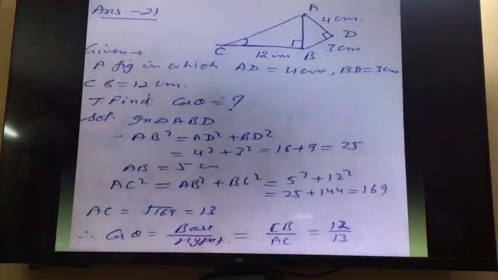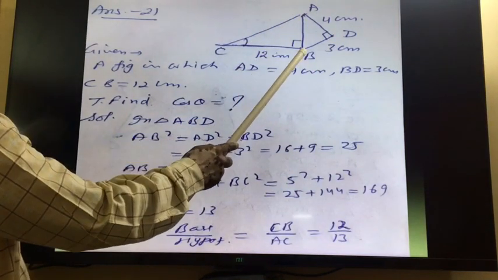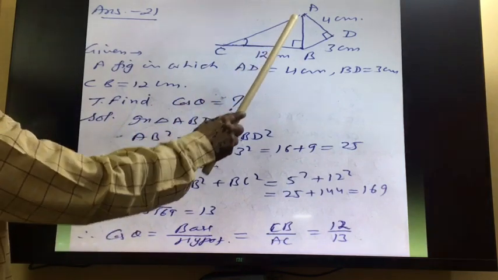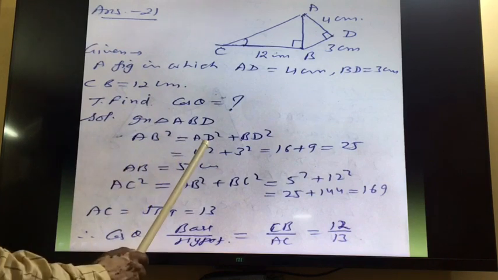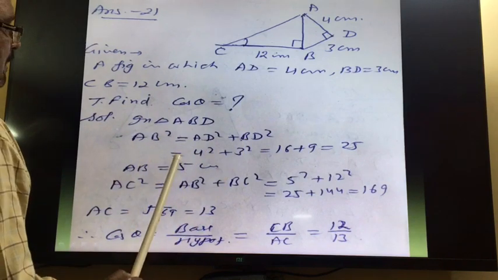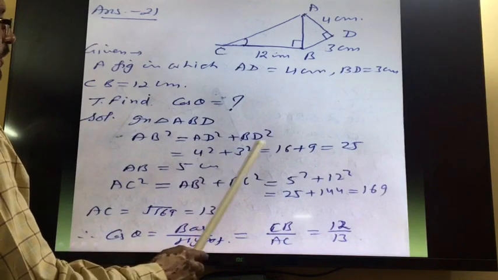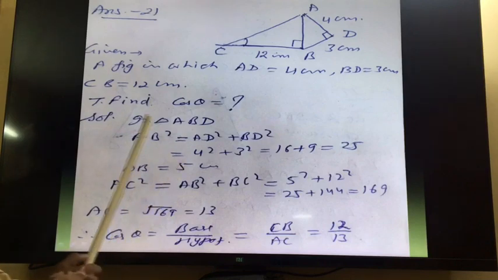Please understand it now. First of all, we will take triangle ADB. In this triangle we can write AB square is equal to AD square plus DB square, which is AD 4 square plus BD 3 square, 16 plus 9 is equal to 25, so AB is equal to 5.